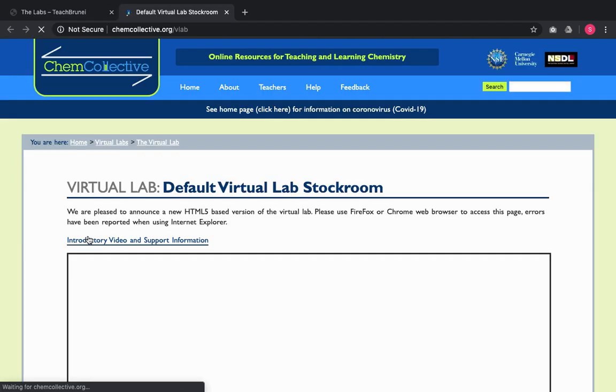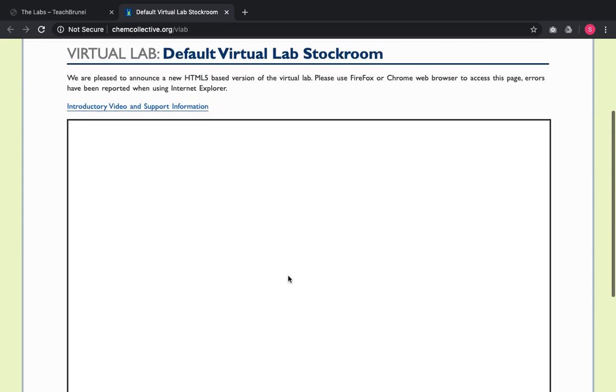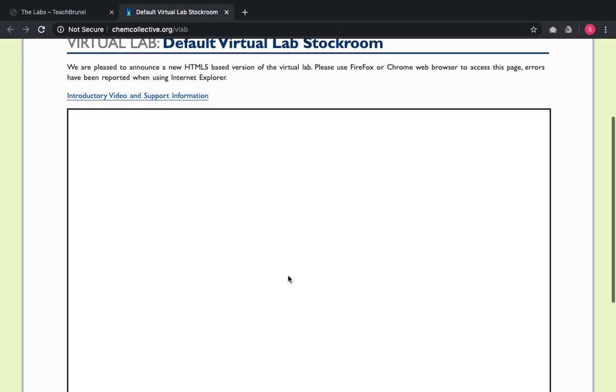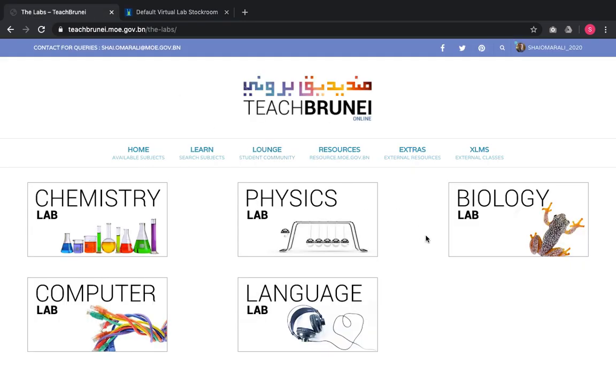The chemistry lab links with a virtual lab stockroom based on the Chem Collective features, the Chem Collective tool. So what it provides students and science teachers is a virtual lab for them to conduct experiments using virtual beakers and test tubes and titrations and pipettes and all these other facilities, the utensils that you find in virtual labs. Now I'm going to leave this first because it takes around a few minutes for it to load. Let's go back to our list of labs.